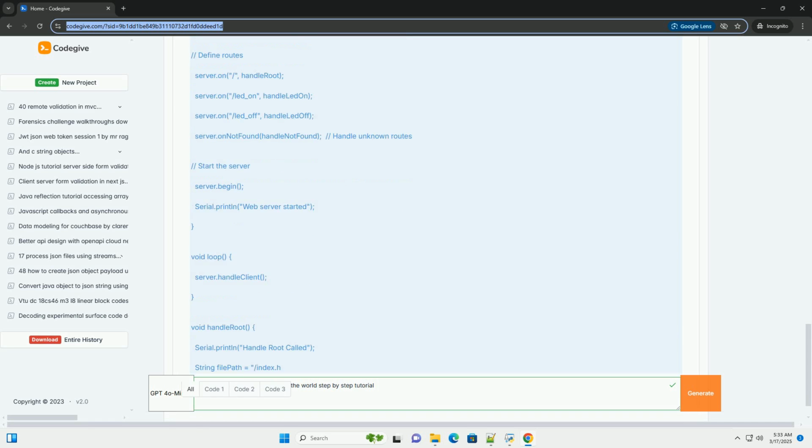Here's a basic example using JavaScript and the Adafruit.io REST API. Remember to replace your_Adafruit_io_username and your_Adafruit_io_key with your actual Adafruit.io credentials. Step 7, putting it all together. 1. Upload the ESP32 code. Upload the appropriate ESP32 code, either the web server code with port forwarding or the cloud service code, to your ESP32. 2. Configure port forwarding, if applicable. Set up port forwarding on your router if you're using the web server approach.